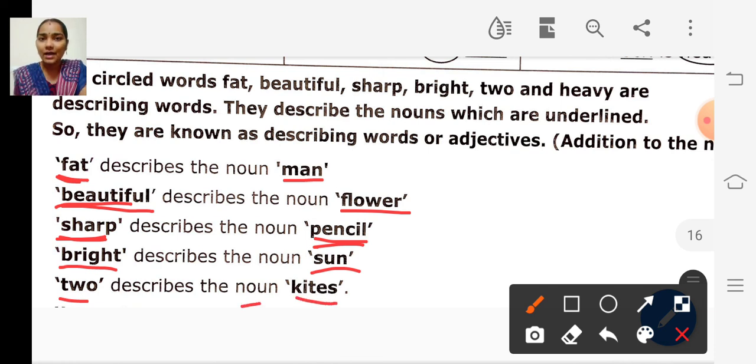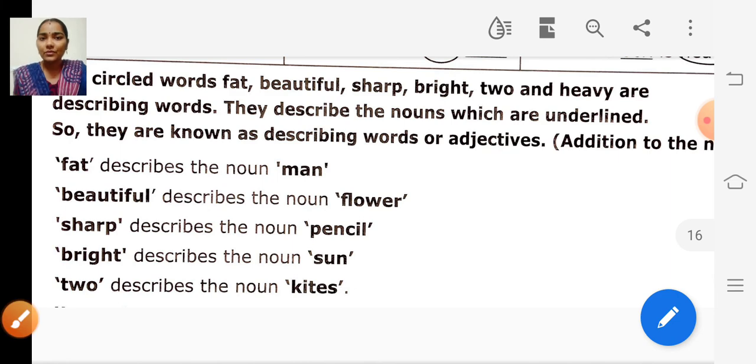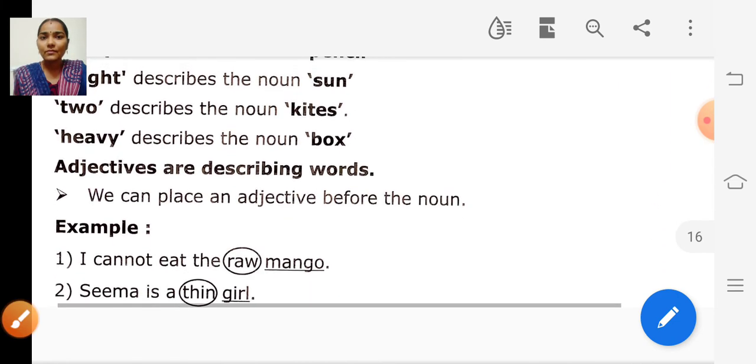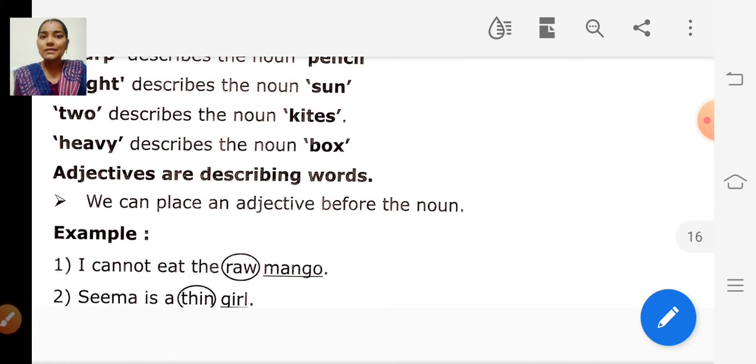How many kites? Two kites. So the word two is the adjective and kites is the noun. And heavy describes the noun box. So adjectives are describing words.